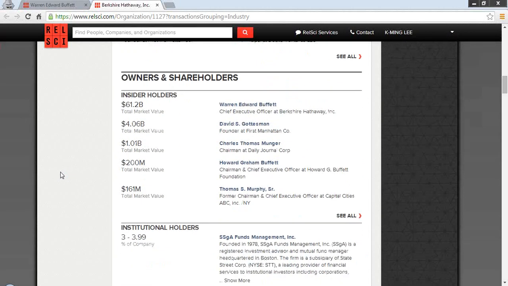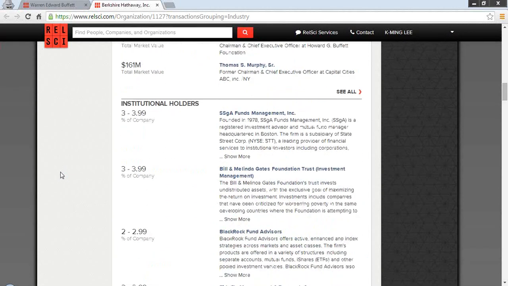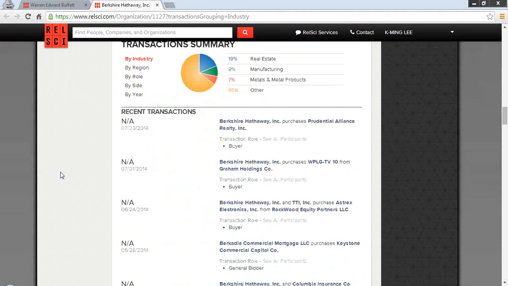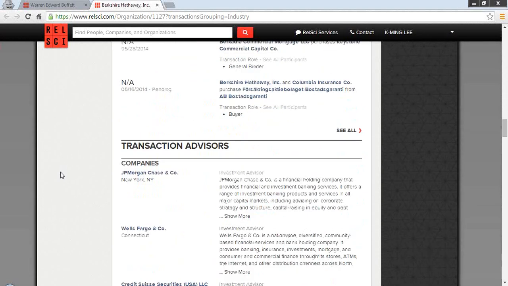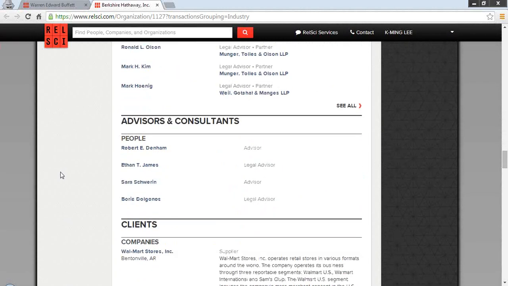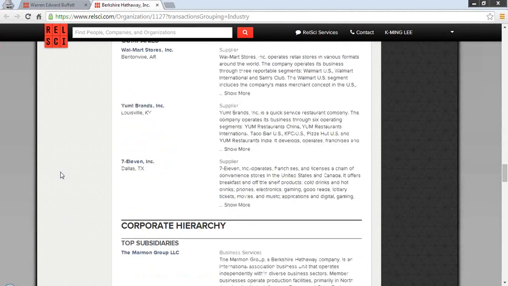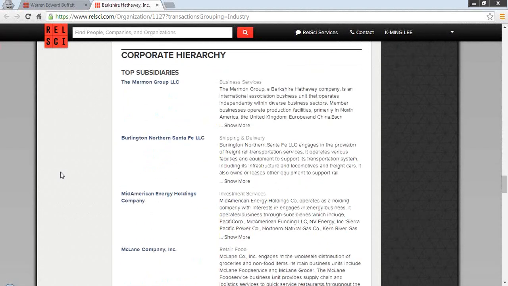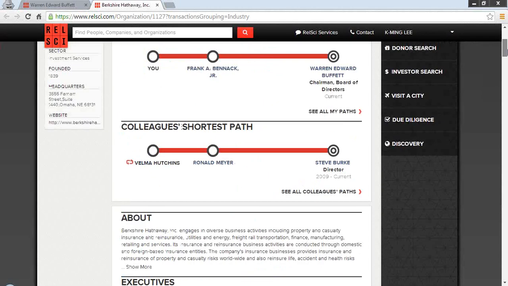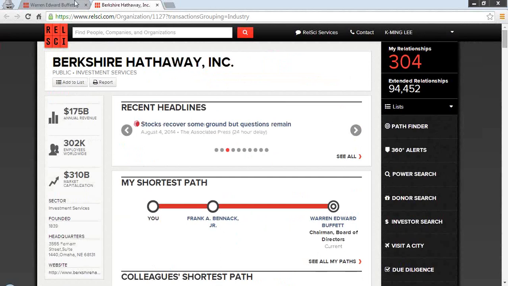Who their owners and shareholders are, so that's insider holders, institutional holders. And then other information like recent transactions they've worked on, who their common transaction advisors are, who their clients are, subsidiaries, suppliers, and then basic financial stats. So that's the type of information that we'll pick up on a company. Now let's discuss a couple of ways that these profiles can be leveraged.